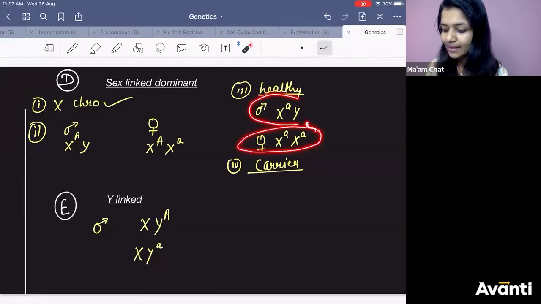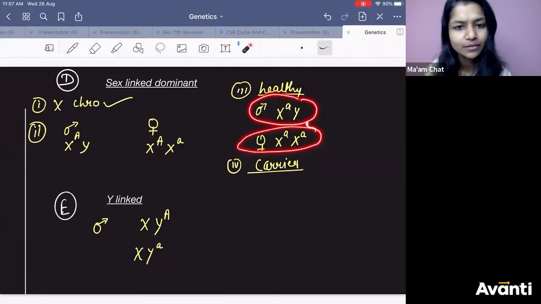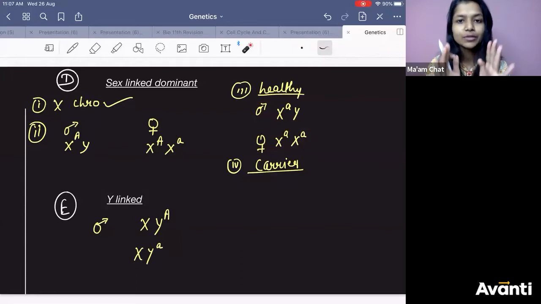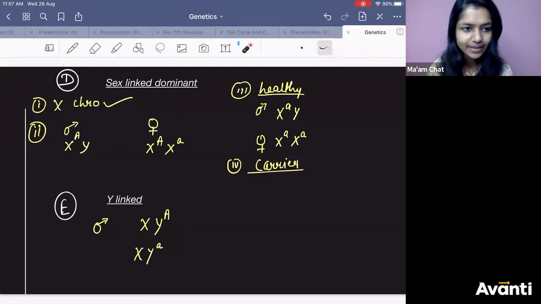This is also healthy. Can it act as carrier? No, right? Because you require capital letter. They all have small. They can never act as carrier. Got it? Concept of carrier is the person should be healthy and should be able to transmit the disease. Got it? Yes? Okay. All right.